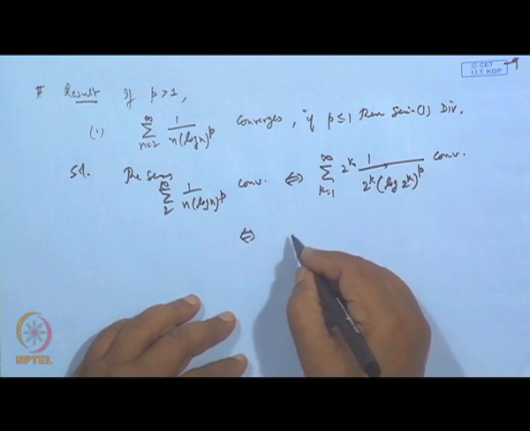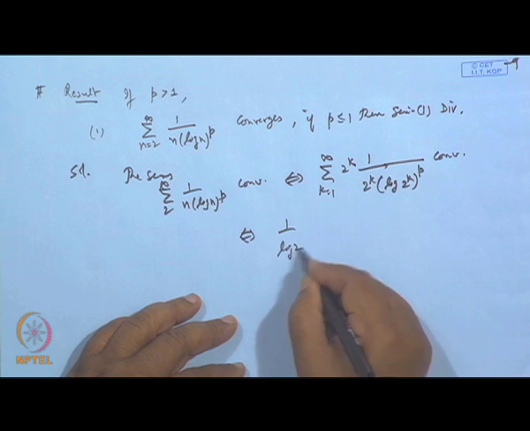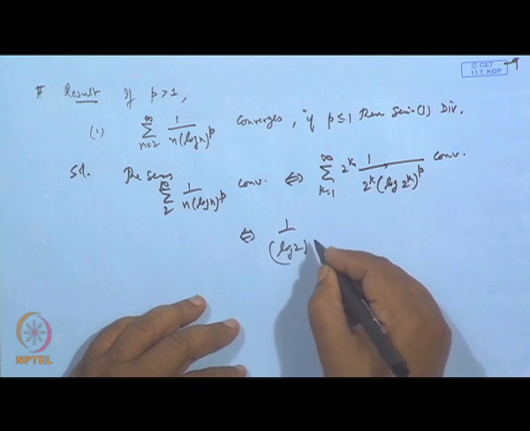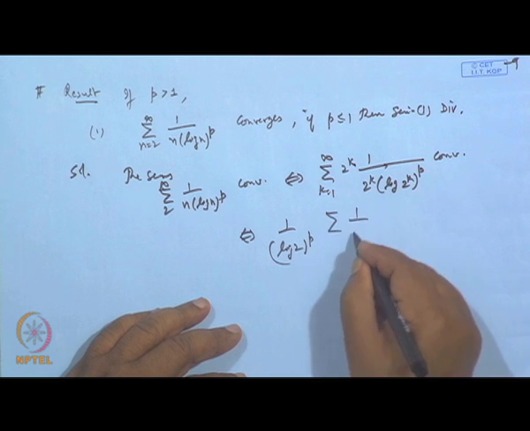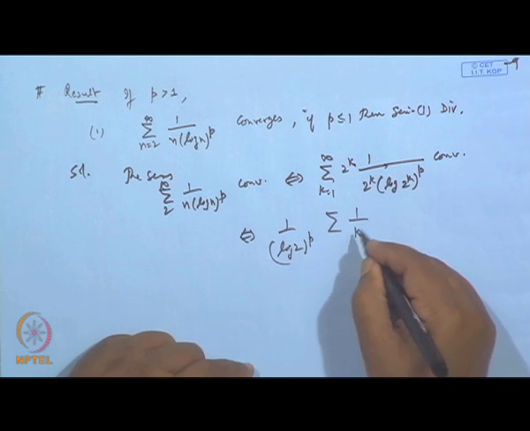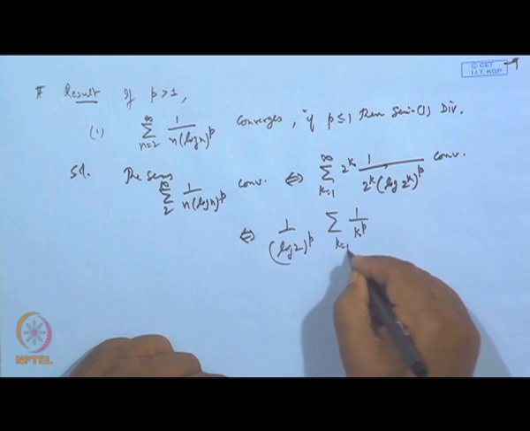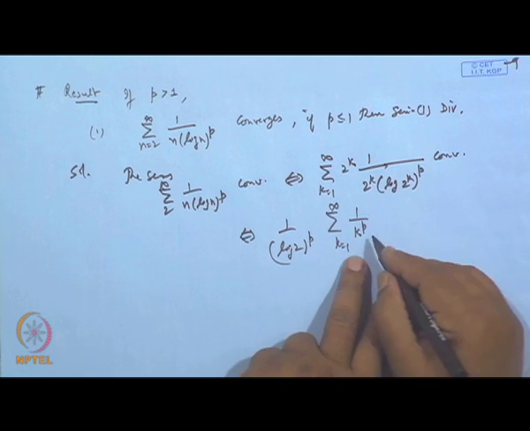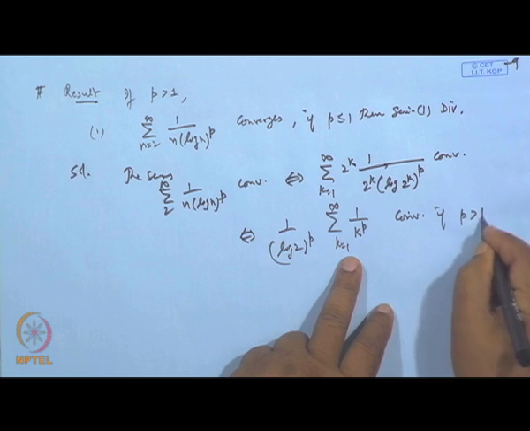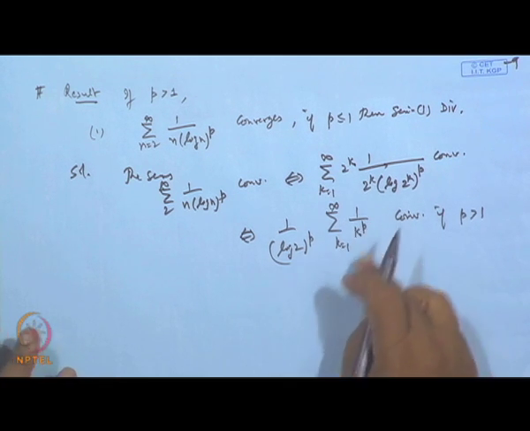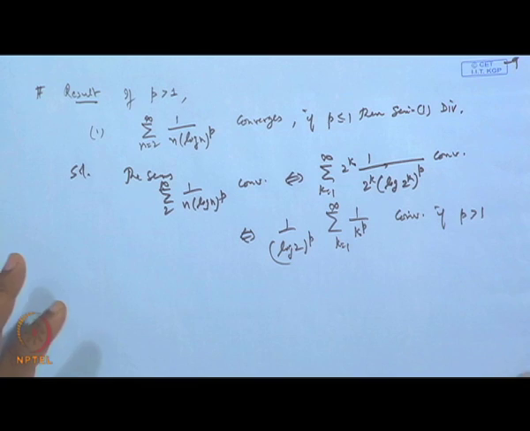This is the same as 1 by (log 2) to the power p times sigma 1 by k to the power p, when k is 1 to infinity, and this series is convergent if p is greater than 1, because of the p-series test. So, this series converges.